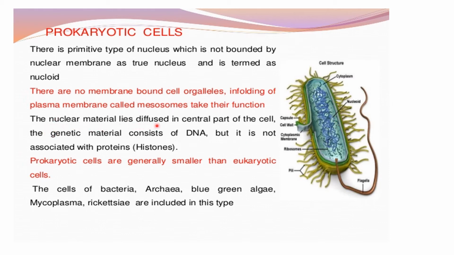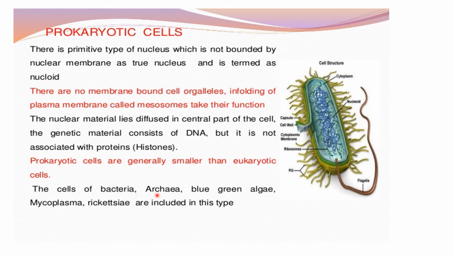The nuclear material lies diffused in the central part of the cell. So here you can see the DNA, which is the genetic material. It only contains DNA, but it is not associated with proteins. We have learnt in the eukaryotic cell that DNA is associated with histones, that is a packing material, isn't it? But in case of prokaryotic cell, only DNA is present. Prokaryotic cells are generally smaller than eukaryotic cells. We saw that they are micrometers in size, 2 micrometers and smaller than that.